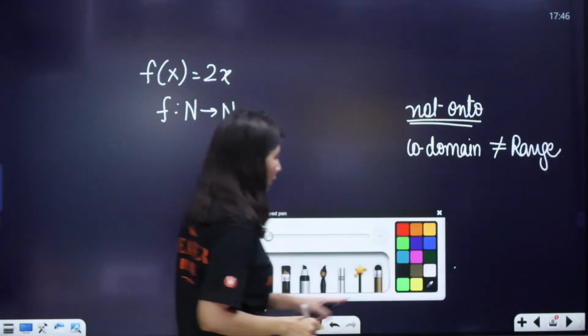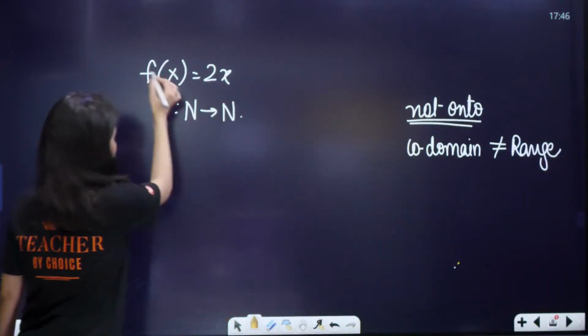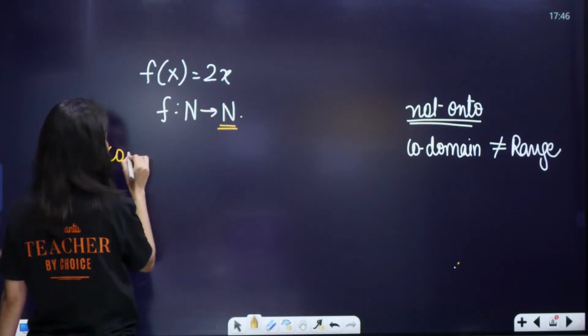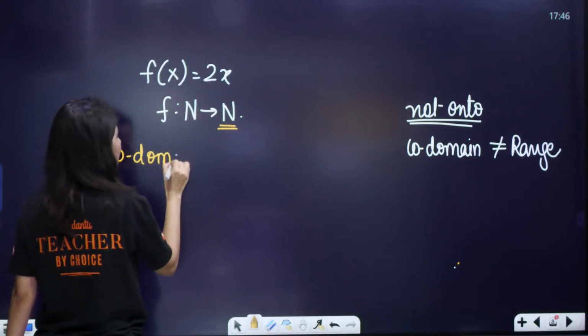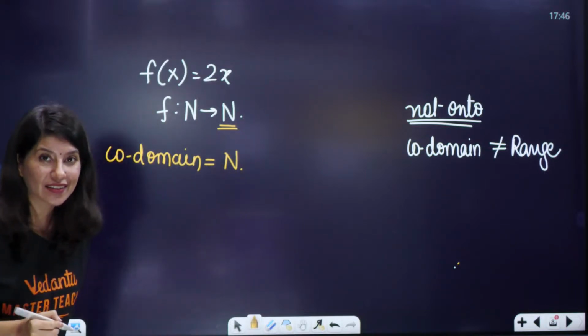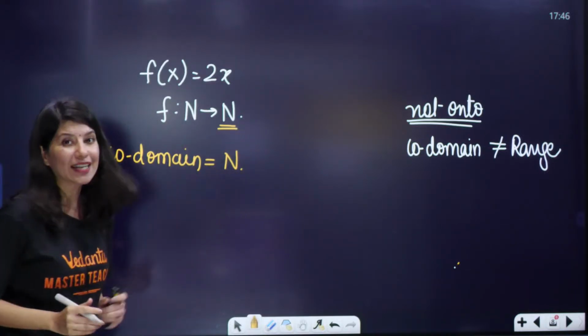Just tell me one thing. What is the codomain of this question? In this question, this is your codomain. The codomain is the second set which you will see over here. So the codomain is your set of all natural numbers.